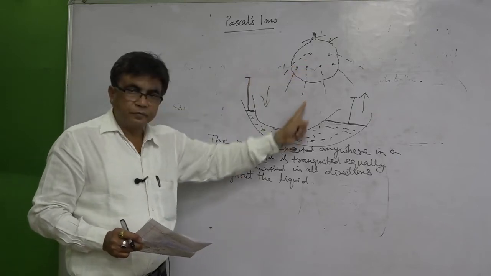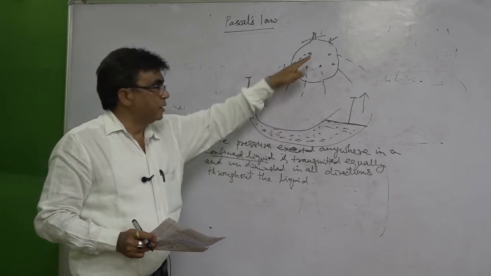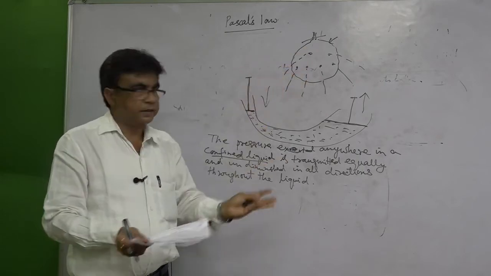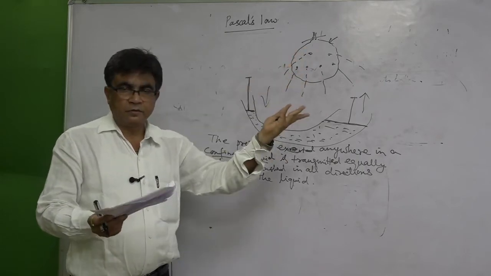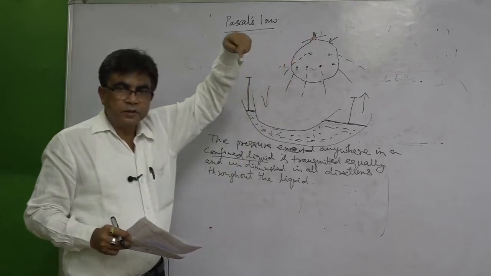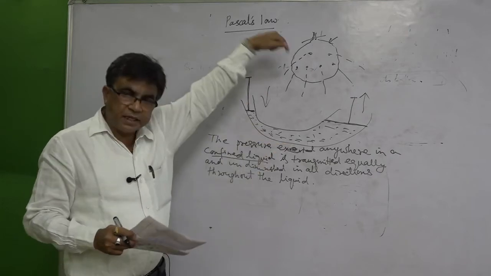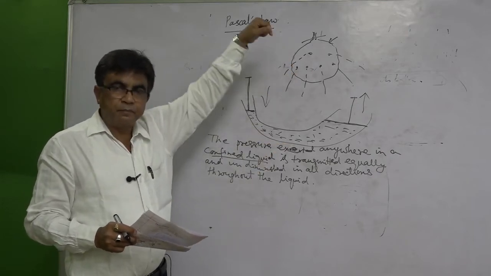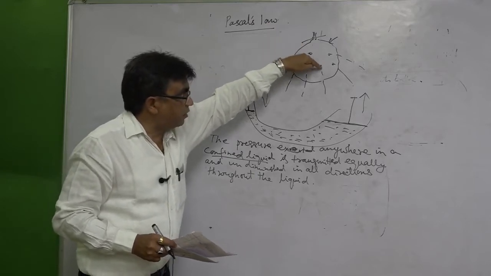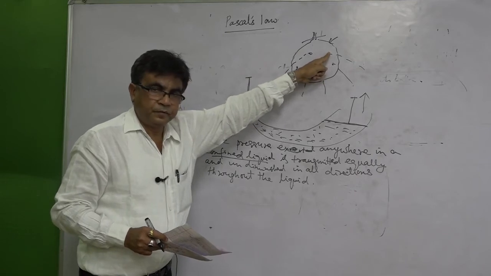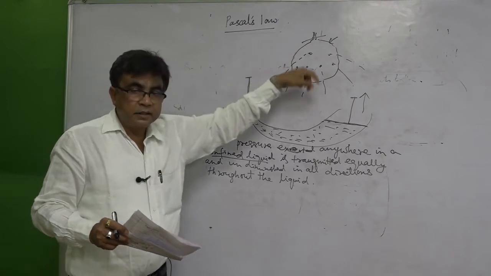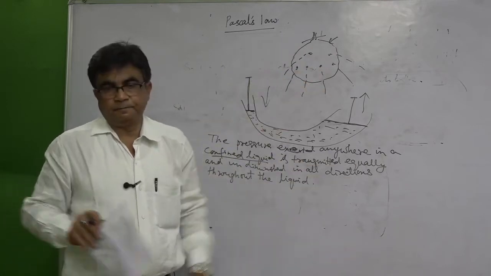So, now you can understand this. This liquid is limited because it's inside a balloon. So, it's a confined liquid. When we pressed at a point, that means we were exerting pressure, we were applying pressure. That pressure was equally transmitted in all directions without getting diminished. That is why water came out through all the holes with the same pressure.